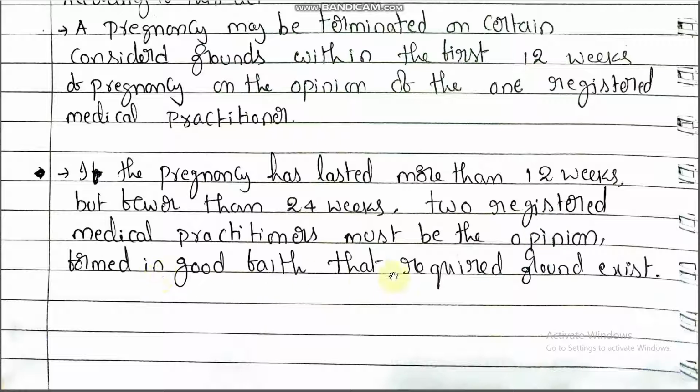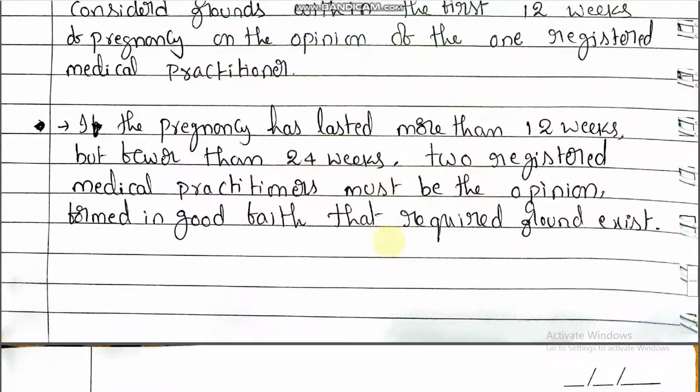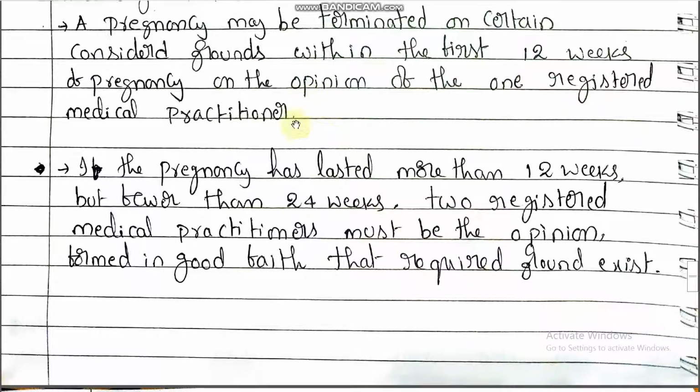And formed in good faith that the required ground existed. So if there is a chance of risk to the mother after the first trimester, the opinion of two registered medical practitioners is required. So these are the two points that were proposed.